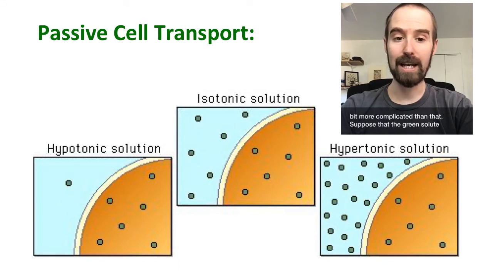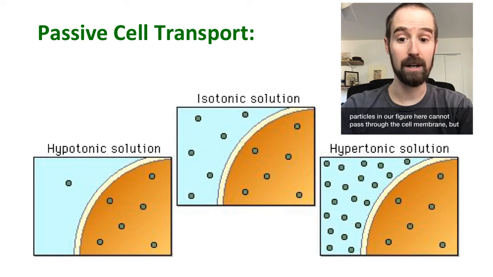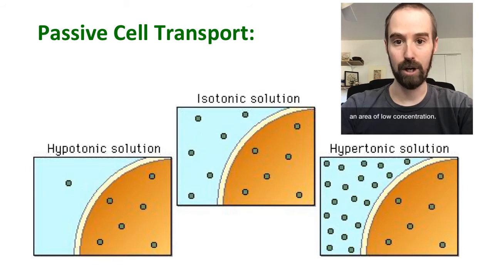Suppose that the green solute particle in our figure here cannot pass through the cell membrane, but water can. Because this membrane contains aquaporins, that allows osmosis to occur. Some of the same basic principles apply, but in this case it will be the water that diffuses from an area of high concentration to an area of low concentration.